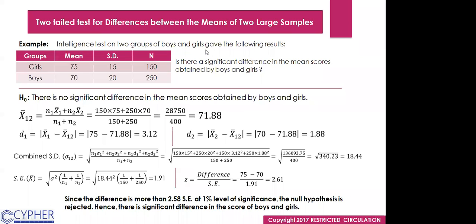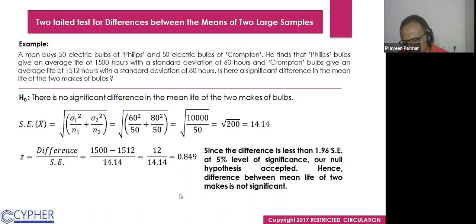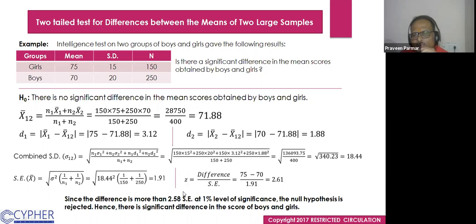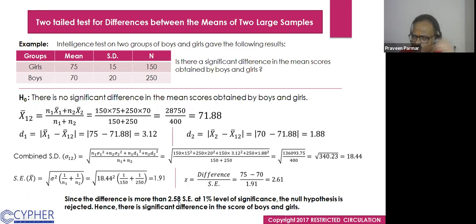Sir, I have a doubt. Where is this 2.58 coming from, sir? 1.96 is correct, but where does 2.58 come from? We have two default points. One is for the 5% level of significance. The other is the 1% level of significance we are checking. At the 1% level of significance, the value is 2.58, and at the 5% level of significance, the value is 1.96. I remember 1.96, but I didn't remember the 1% one. If something is rejected at 1%, then it will be rejected at 1.96 also. Okay.